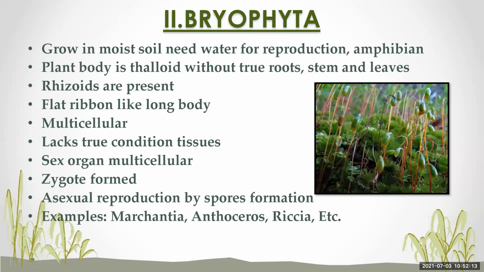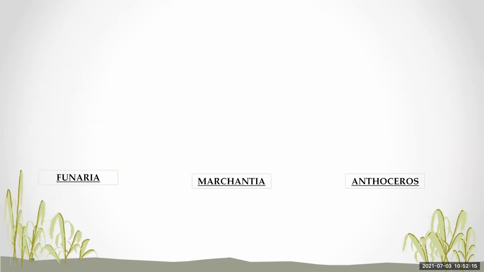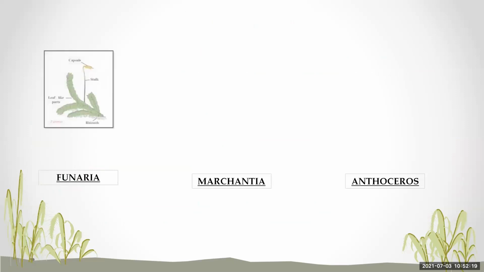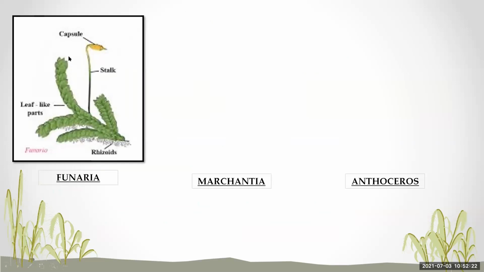We can see more pictures of this. This is the Funaria. You can see in the picture the structure of Funaria. See how these are the leaf-like structures. Then there is a capsule in which the reproductive organ is present. Then this is the stalk. These are the rhizoids. A root-like structure is present.